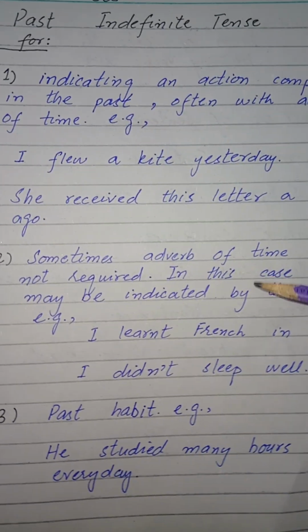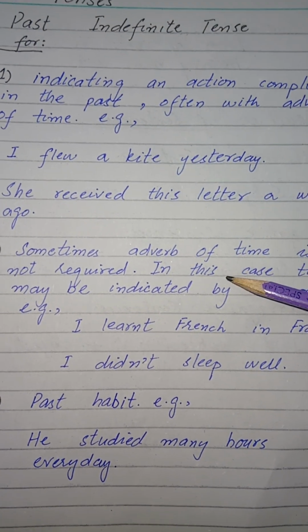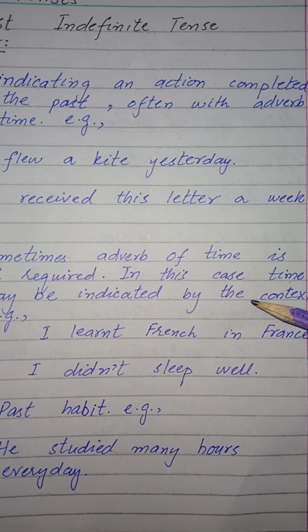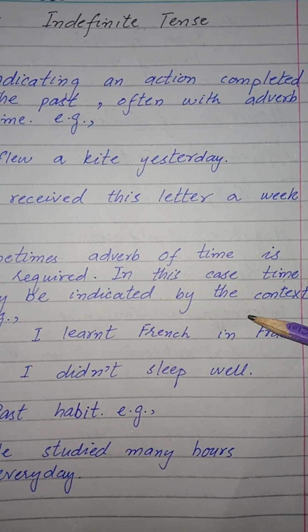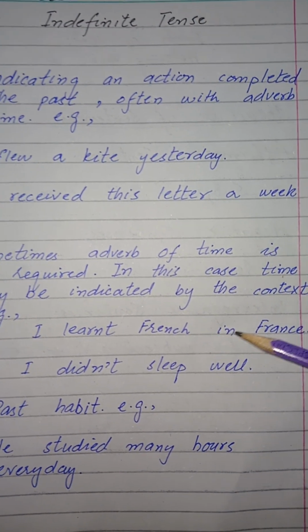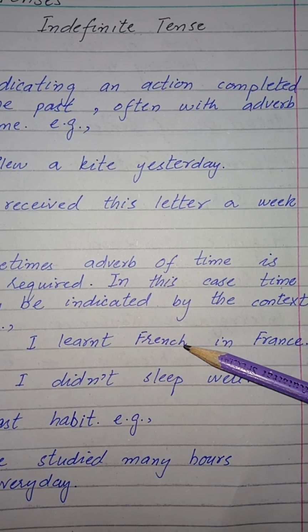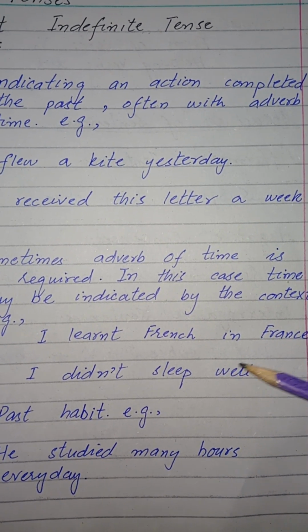Then there is another point in this tense, in the same definition. Sometimes we do not use an adverb of time because time is indicated by the context. The sentence is self-explanatory. For example, I learned French in France. French here means the French language. I learned the French language when I was in France. I didn't sleep well.